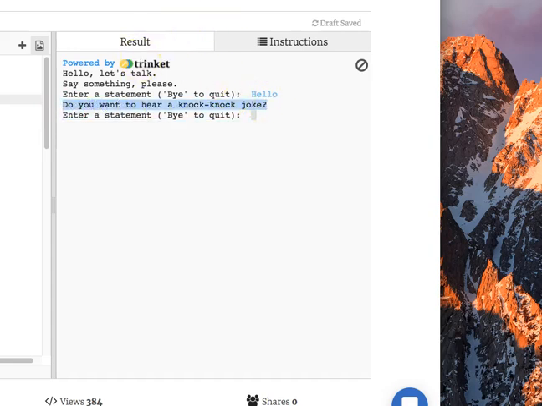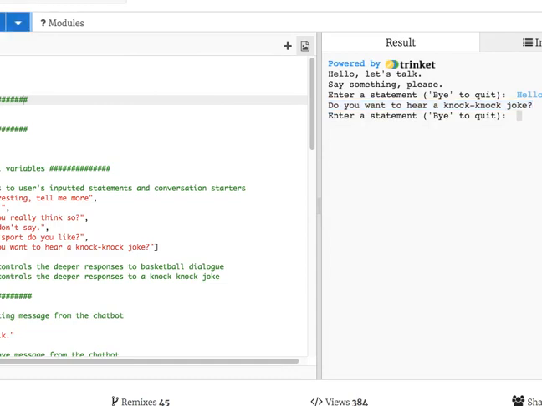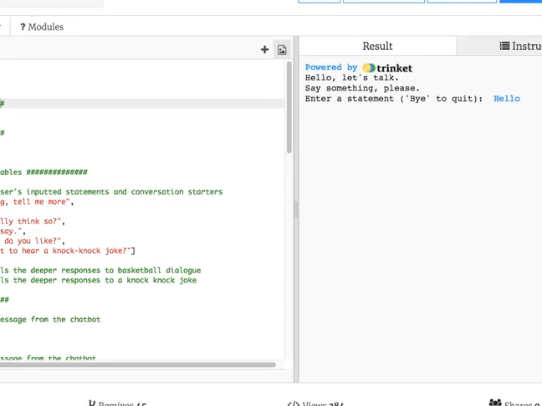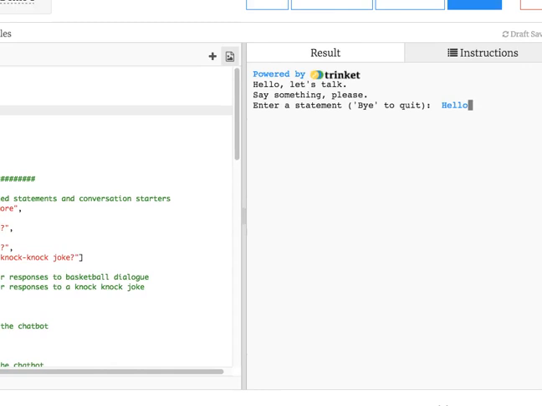Now I'm going to stop the program and re-execute it. And look, this time when I say hello, the same test case input, the word hello typed by me, the human, I hit the enter key, and this time it comes back with, do you really think so? So it's randomizing its responses to my initial hello. Make a note of that, because when we trace the functions in the code, you're going to need to know where it's doing that.